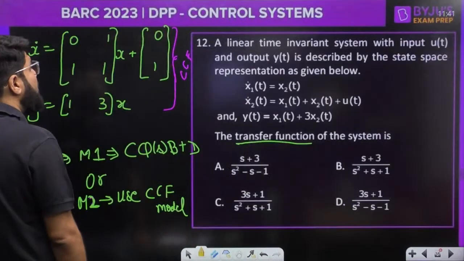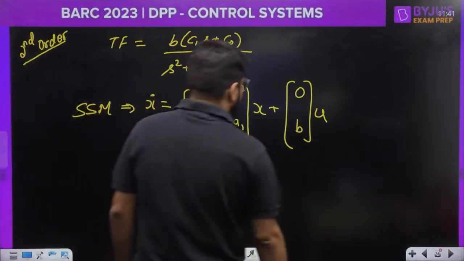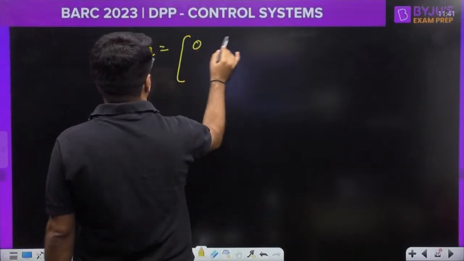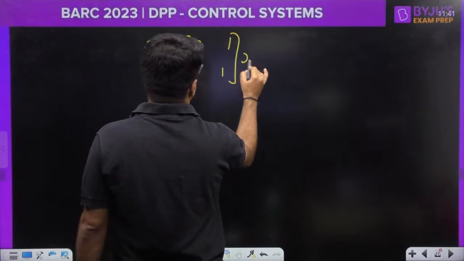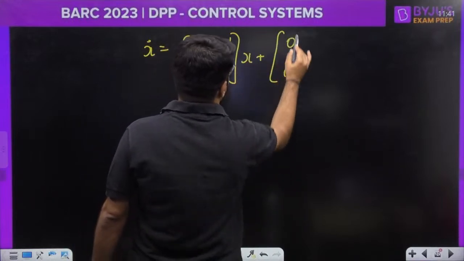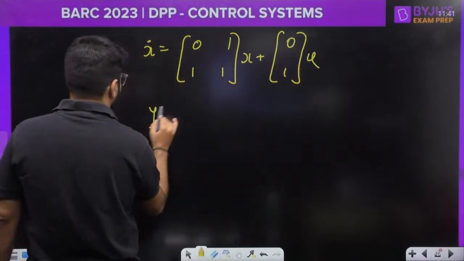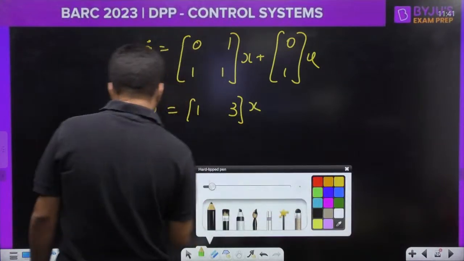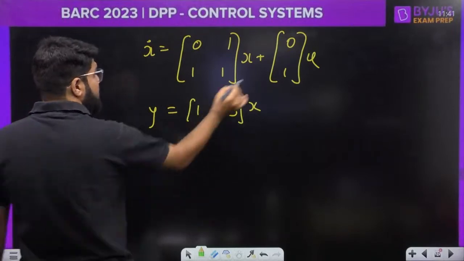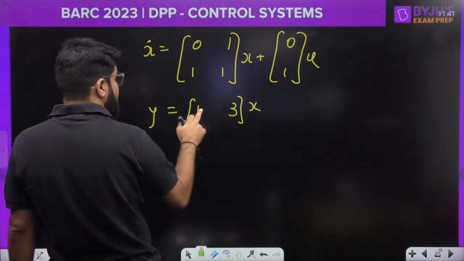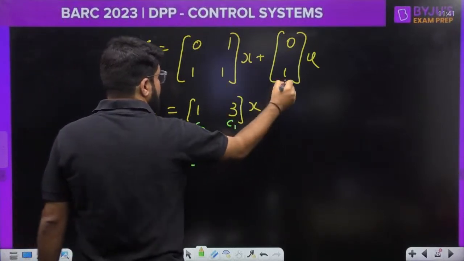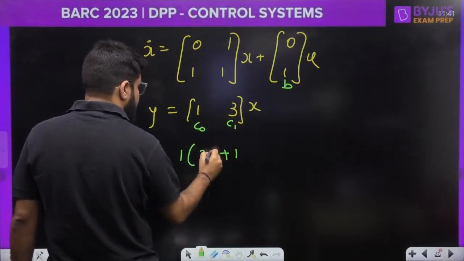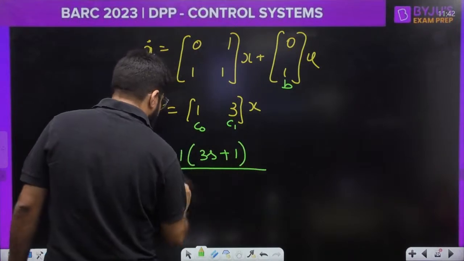Now here, what is given to me? Please pay attention. What is given to me? X dot equals [0 1; 1 1]x plus [0; 1]u. Y is equal to [1 3]x. So what is my transfer function? B's value is 1, right? This is c naught, this is c1, right? So c naught is 1 plus c1 s, that is plus 3s, divided by s square.